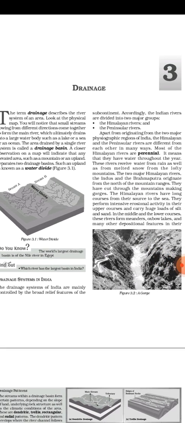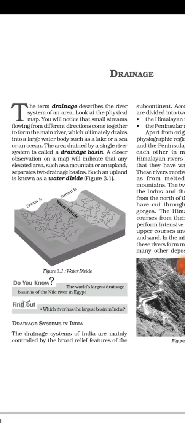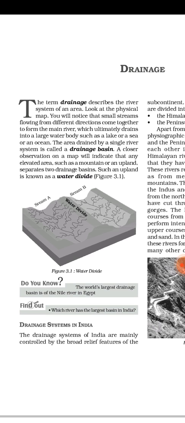As you know, today we will start a new chapter of your syllabus, chapter 3, drainage. So first we'll discuss what is drainage. The term drainage describes the river system of an area. So what does drainage mean? Drainage means a river system of an area. For example, the Damodar, which we have in our locality.